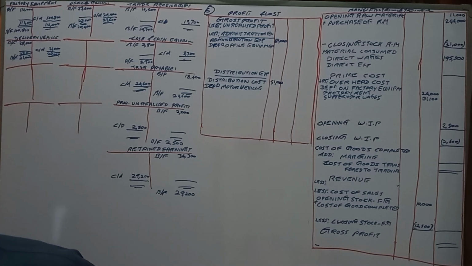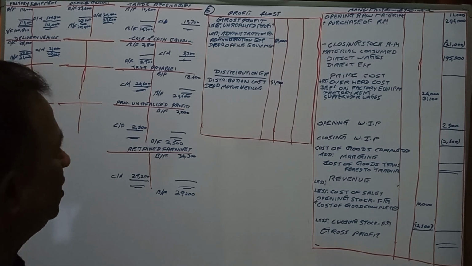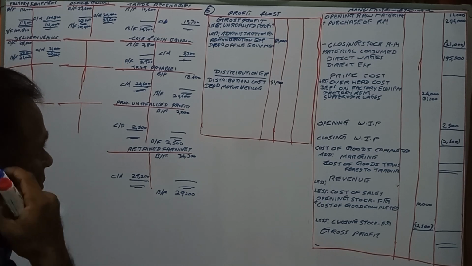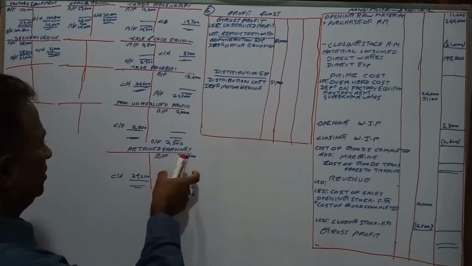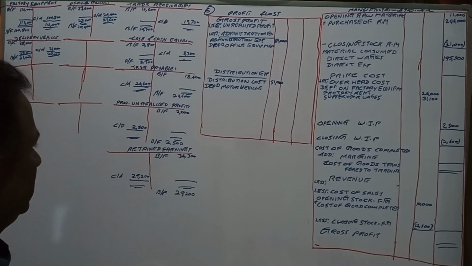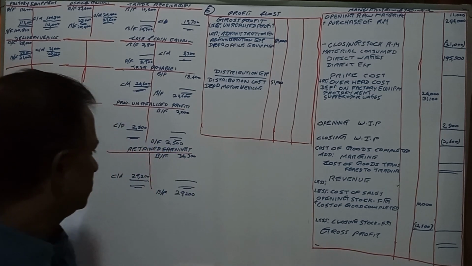The change in retained earnings comes from the profit for the year and a dividend paid of rupees 25,000. Dividend has been paid. After paying the dividend only, the retained earnings has been calculated.